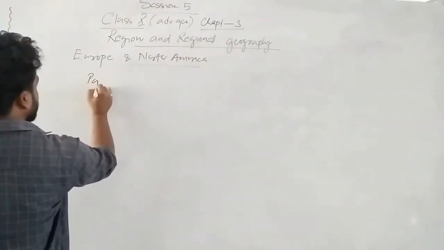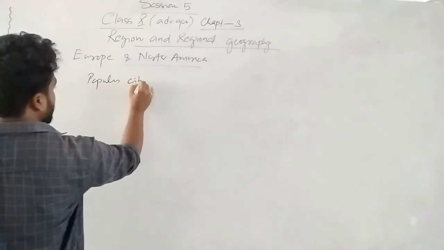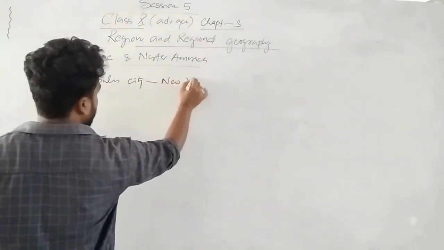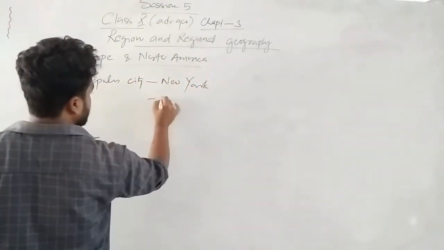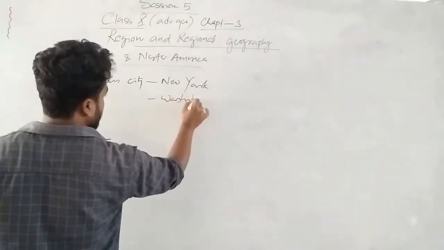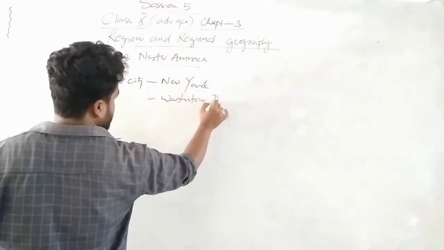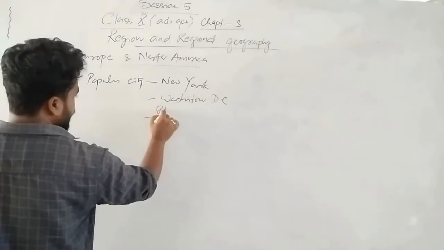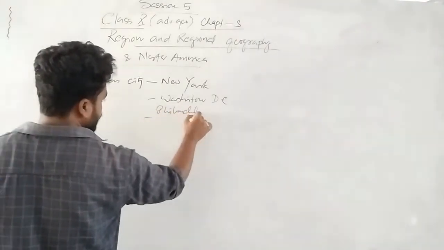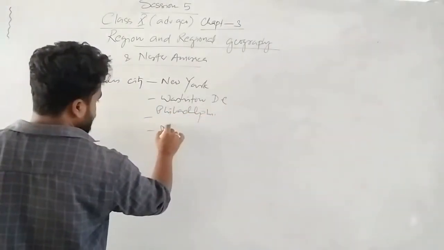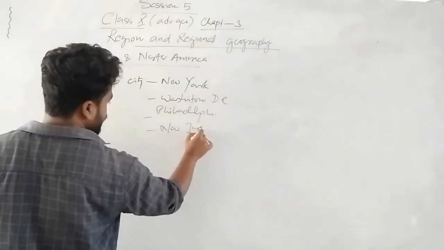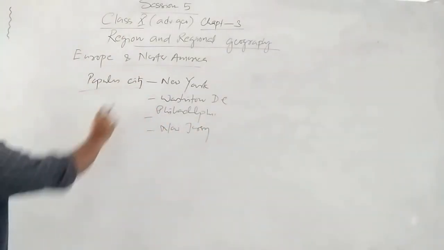Most populous city is New York, Washington DC, next second Philadelphia, New Jersey. These are actually the populous cities in North America. Okay.